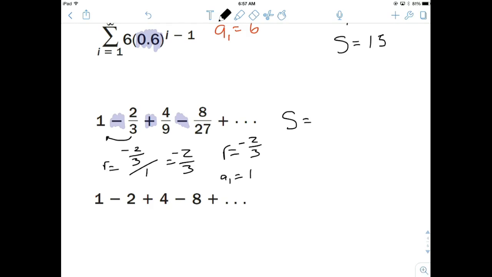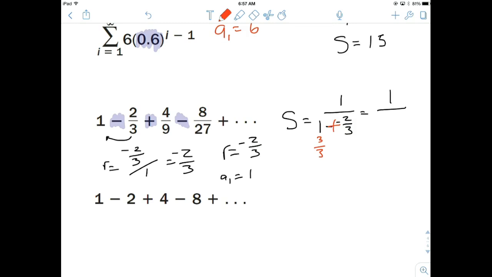So the sum will be 1 divided by 1 minus a negative 2/3, which is going to be 1 divided by 1 minus negative 2/3. This is going to turn into a positive 1 plus 2/3. So this is 3/3.